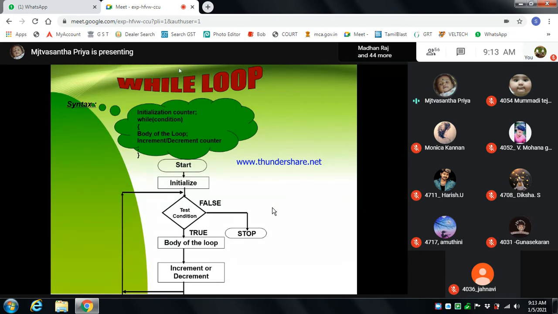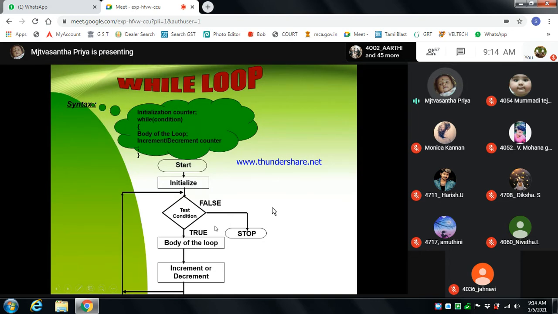So this is the while loop syntax, and the flowchart will start with initializing and testing the while condition. If it is true, it goes to the body of the loop, and the body of the loop is nothing but a given printf statement. After that printf statement, it will modify the condition, which is nothing but increment, I plus plus, or decrement, I minus minus.